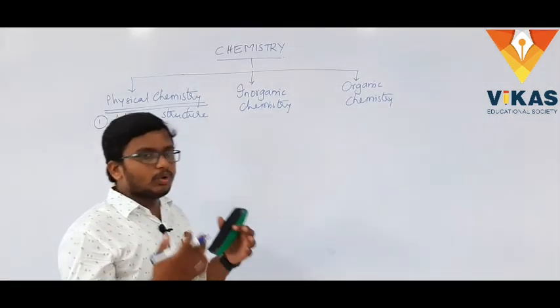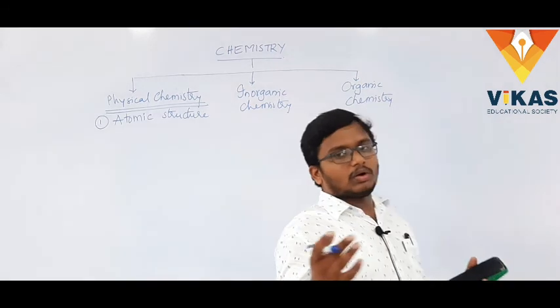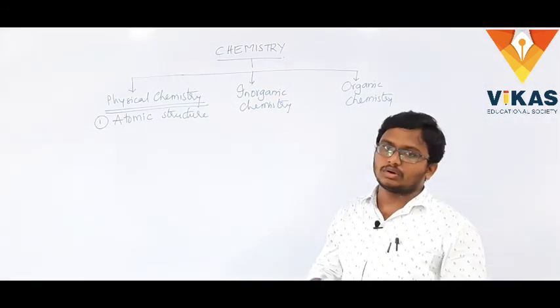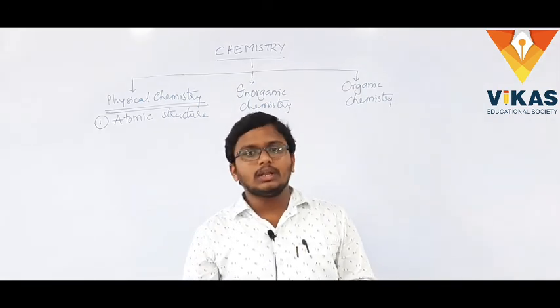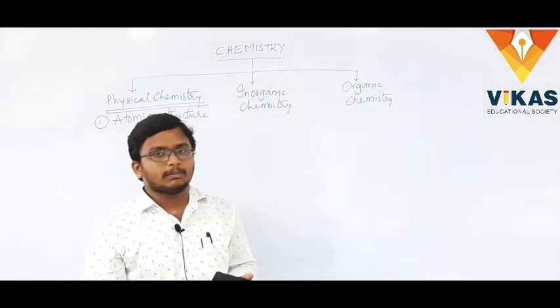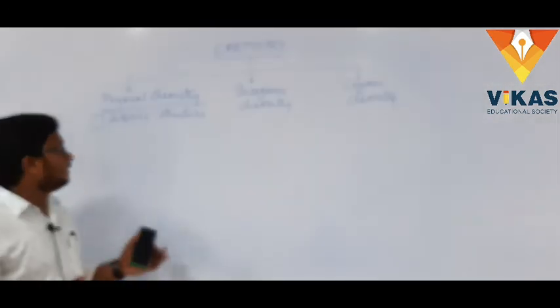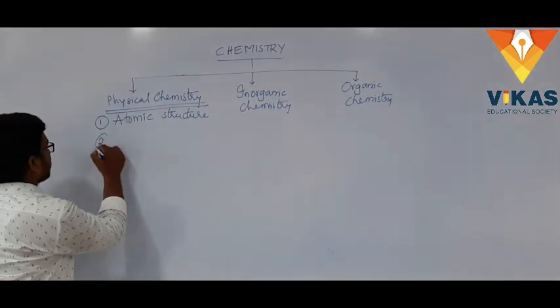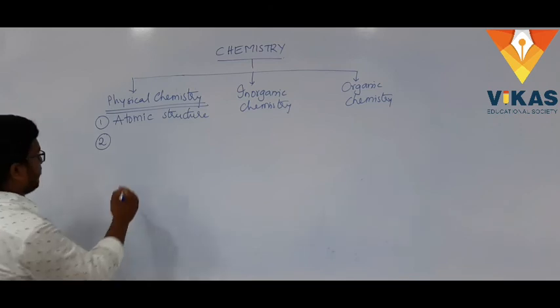You will learn a bit more, up to the quantum atomic model, including the Bohr atomic model and the Bohr-Sommerfeld atomic model, in this chapter, atomic structure. The second chapter will be classification of elements.